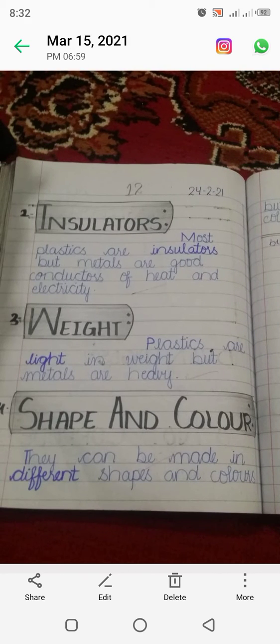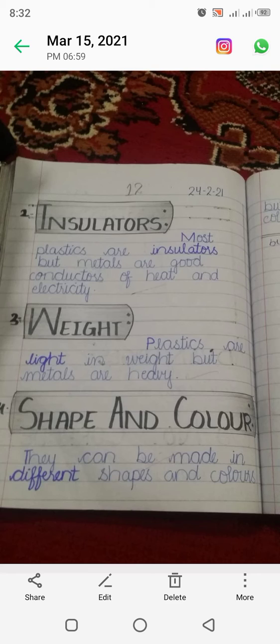Insulators are materials which do not allow electricity to pass through them. So most plastics are insulators, but metals are good conductors of heat and electricity. Clear, plastics do not allow electricity to pass through, while metals allow heat and electricity to pass through.